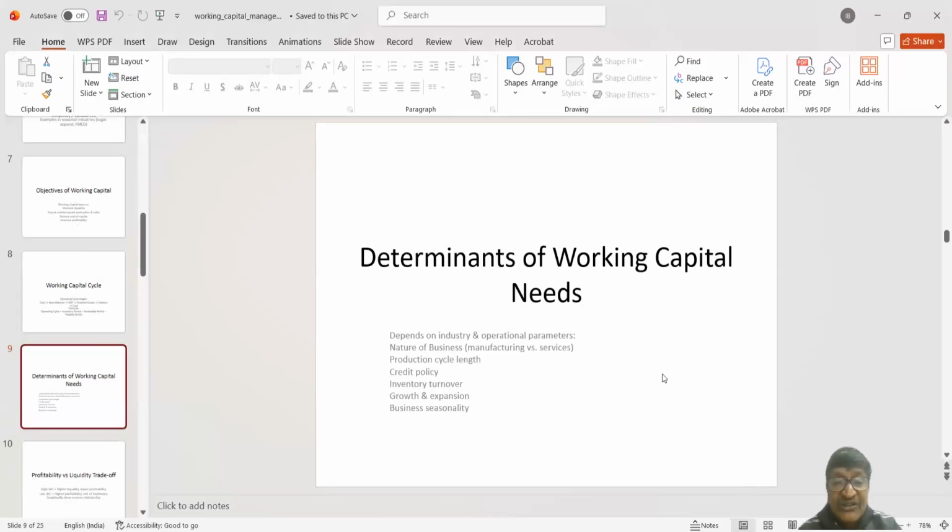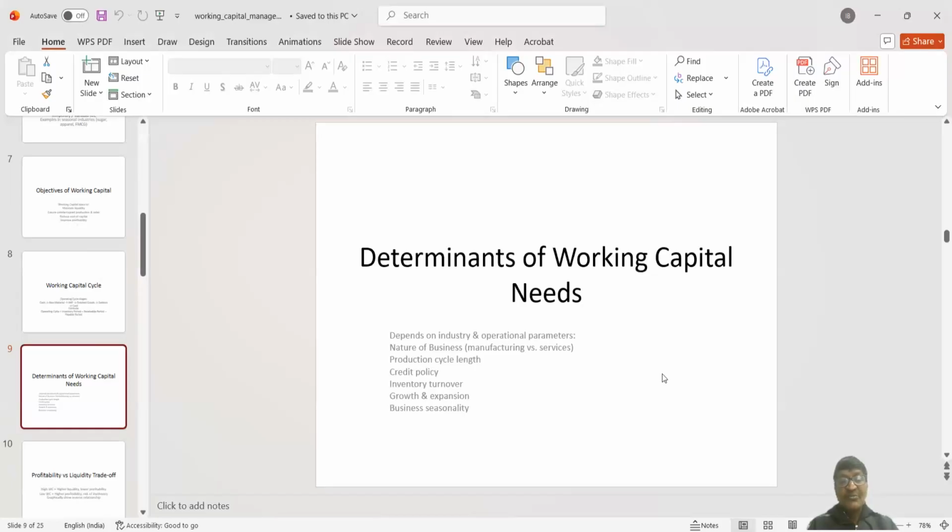But we are discussing the requirement of working capital. So depending on the two types of production policy, requirement will be as per the production volume, right? Next, let us come to another important part, that is the credit policy.